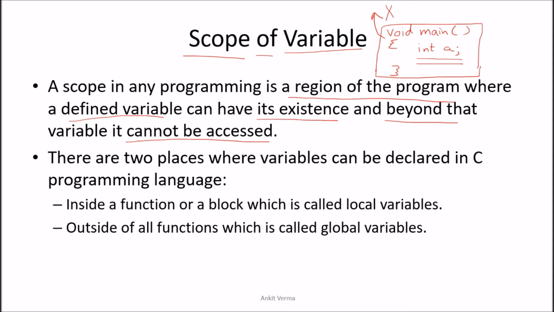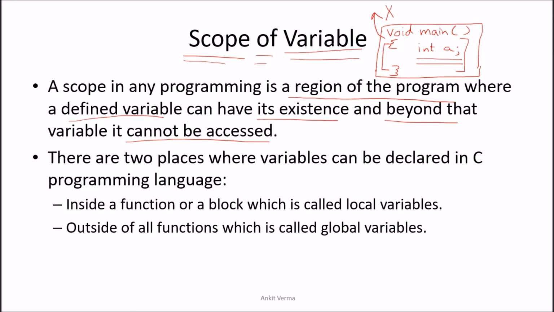So the scope means where this variable can be used. The variable can only be used inside that particular boundary. So this boundary is the scope of the variable. Scope means where the variable can be used. If I say int a outside, or print a outside, whether the variable will be printed, this question will be answered with the help of the scope of variable. So we must know, while declaring the variable, whether the variable will be used at this position or not. This is called the scope.